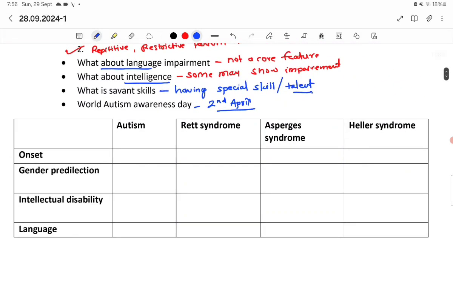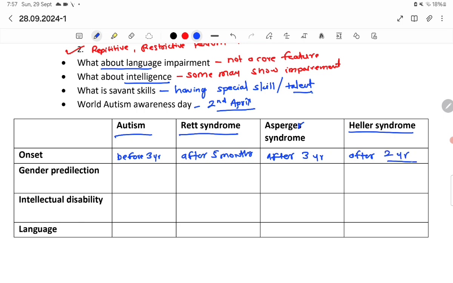Now we will see some autism spectrum diseases: autism, Rett syndrome, Asperger syndrome, and Heller syndrome. Onset: the age of onset for each is very different. Autism is generally seen before 3 years of age. Rett syndrome is seen generally after 5 months of age. Asperger syndrome is seen after 3 years, and Heller syndrome is seen after the age of 2 years.